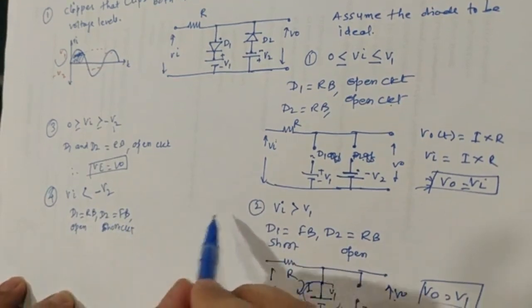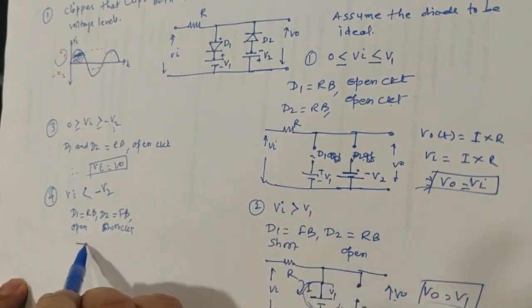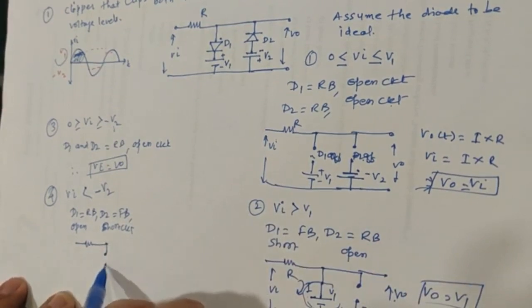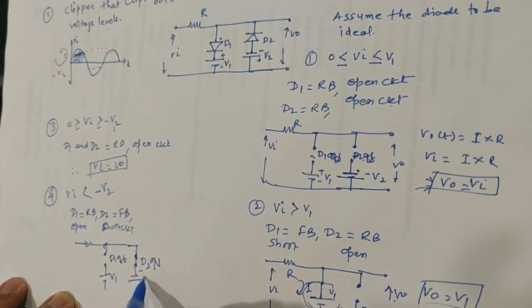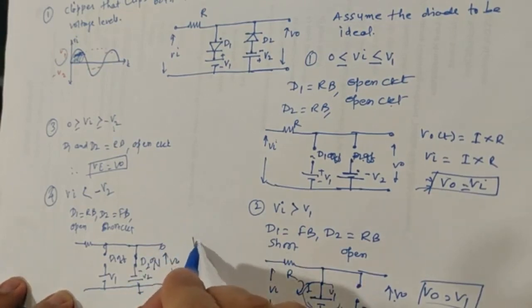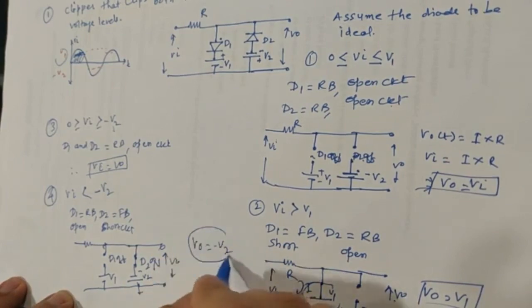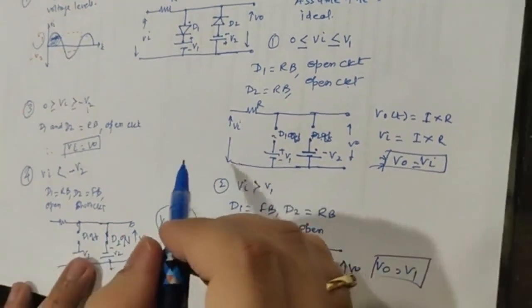Now what will happen is the entire battery voltage appears at the output. I will draw this diagram. So this is open circuit and this is your battery V1, and then I have short circuit point, this is called as a D2 on condition. This is D1 off condition, and this is the battery, negative battery minus V2, and this is going to be across the output voltage V0. So this battery voltage minus V2 appears directly across the output, and I can say therefore V0 is equal to minus V2. Okay, so this is the case.